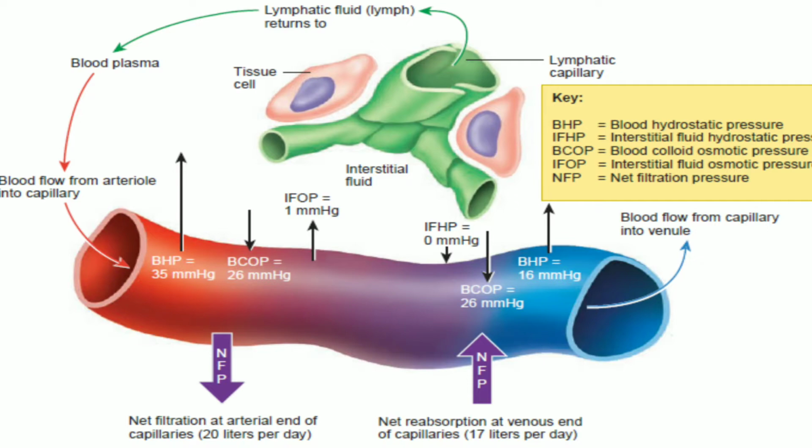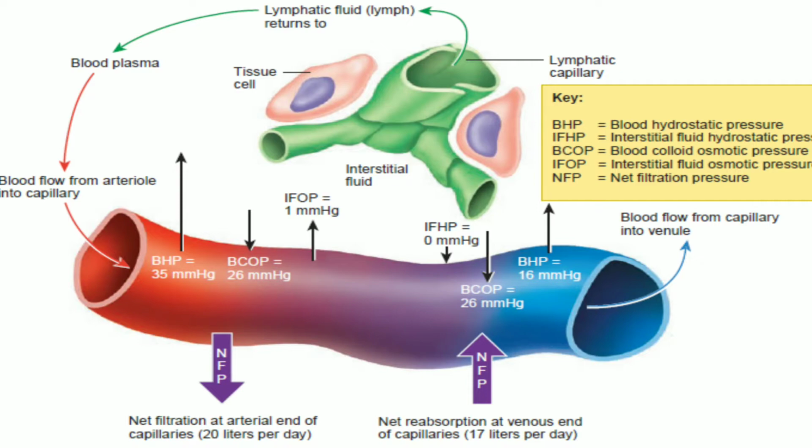Blood colloid osmotic pressure, BCOP, is a force caused by the colloidal suspension of these large proteins in the plasma. The BCOP averages around 26 mm Hg in most capillaries. The effect of the BCOP is to pull the fluid from the interstitial spaces into the capillaries.